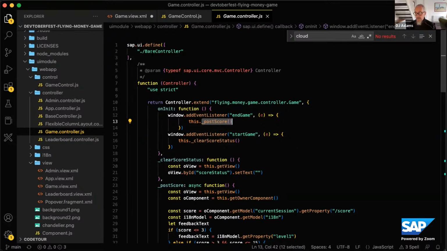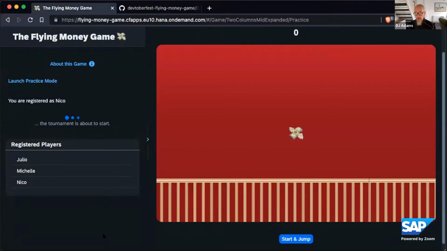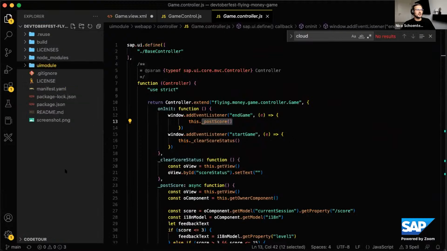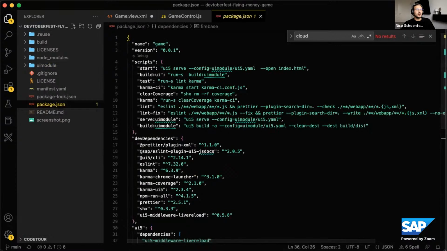But I've got one more question. I noticed when you showed the game, I noticed the URLs, and I think a lot of people in the chat also noticed the URL. So clearly this is deployed onto SAP Business Technology Platform. And you're highlighting there the clue that it's possibly Cloud Foundry. Tell us a little bit about how this is deployed and served. Yeah, sure. So let me just collapse that. I basically ran a UI5 build.